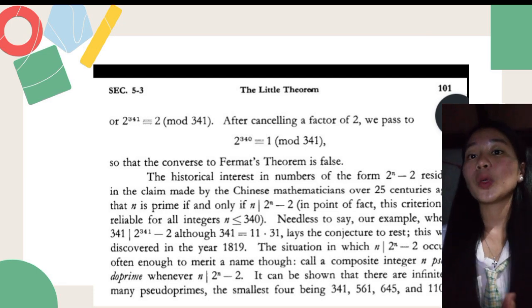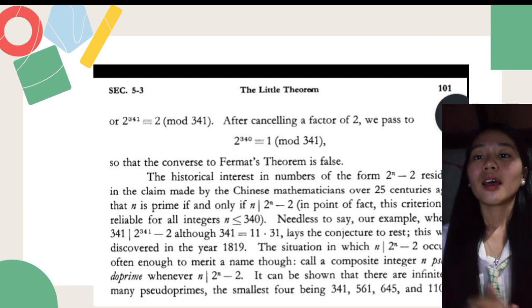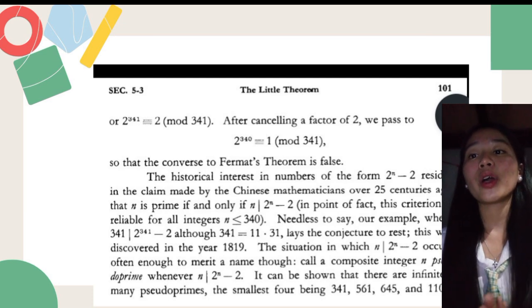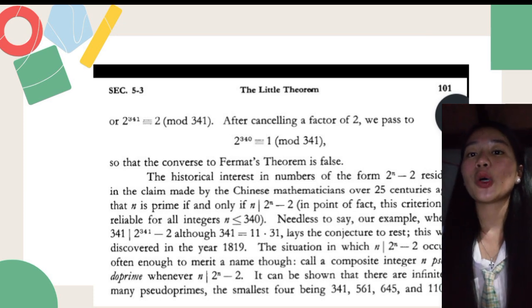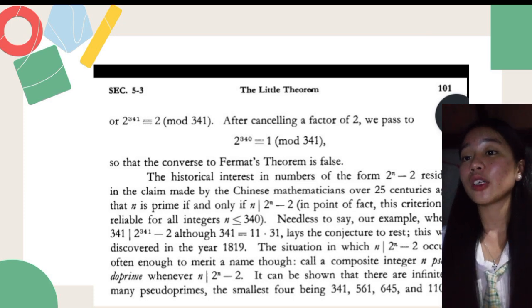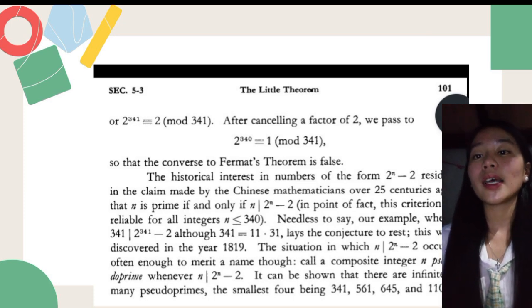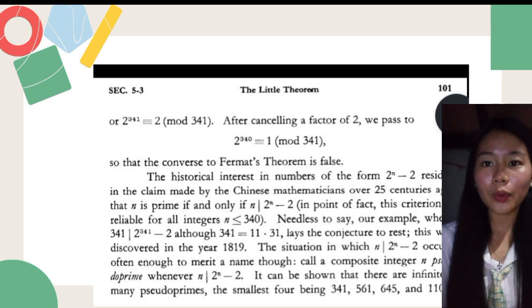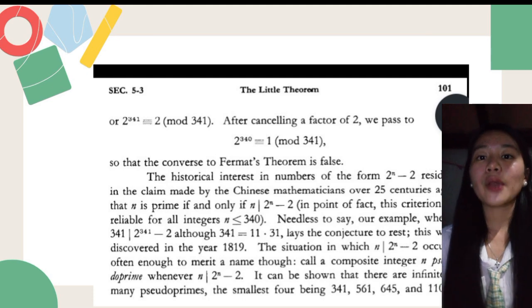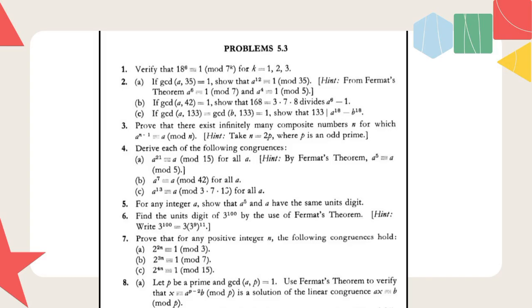A situation in which n divides 2^n − 2 occurs often enough to merit a name. Call composite integers satisfying this pseudoprimes, whenever n divides 2^n − 2. It can be shown that there are infinitely many pseudoprimes, the smallest four being 341, 561, 645 and 1105. So that would be all.